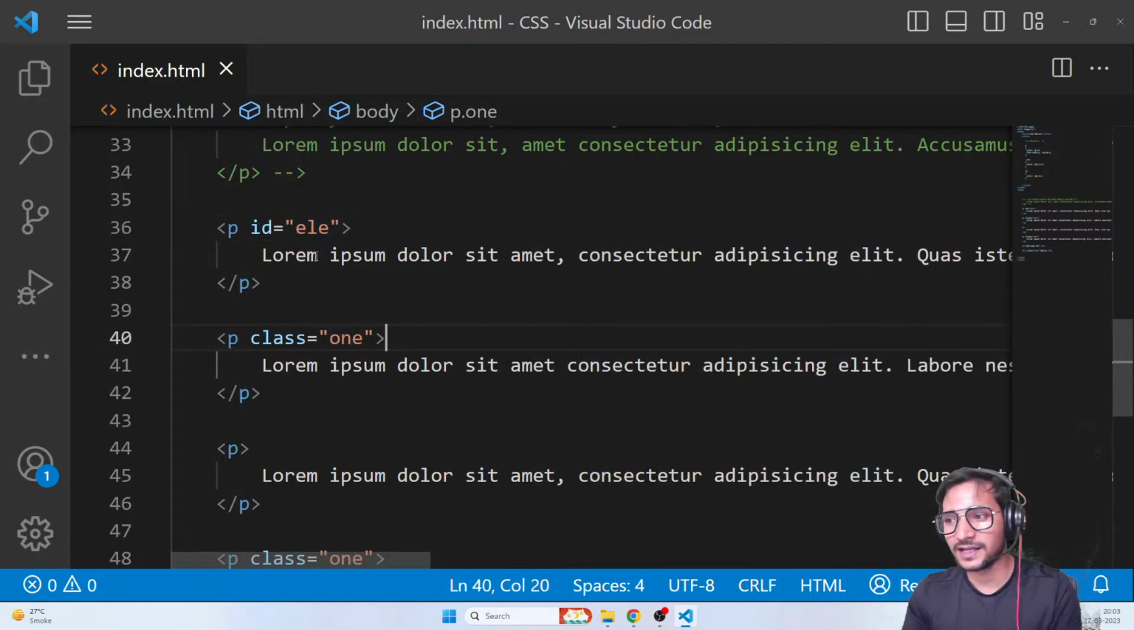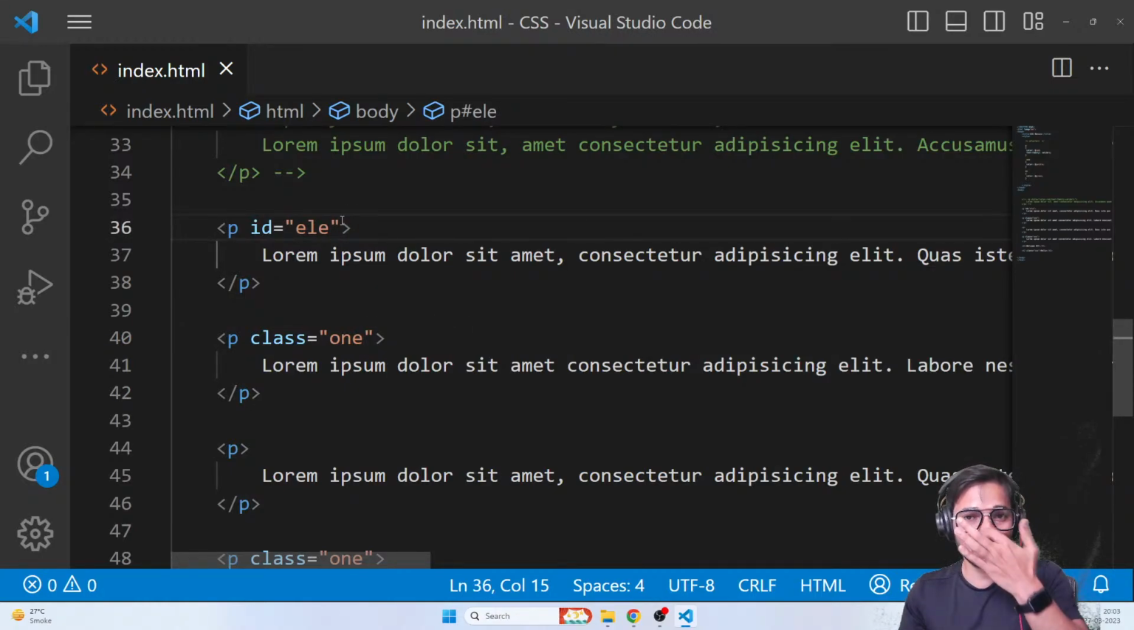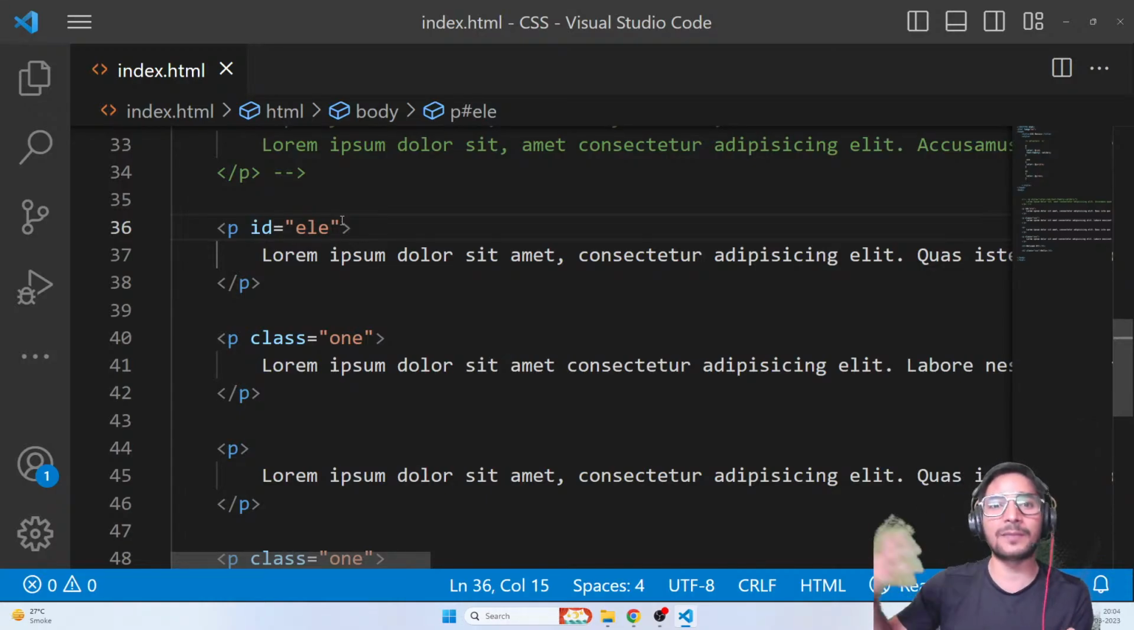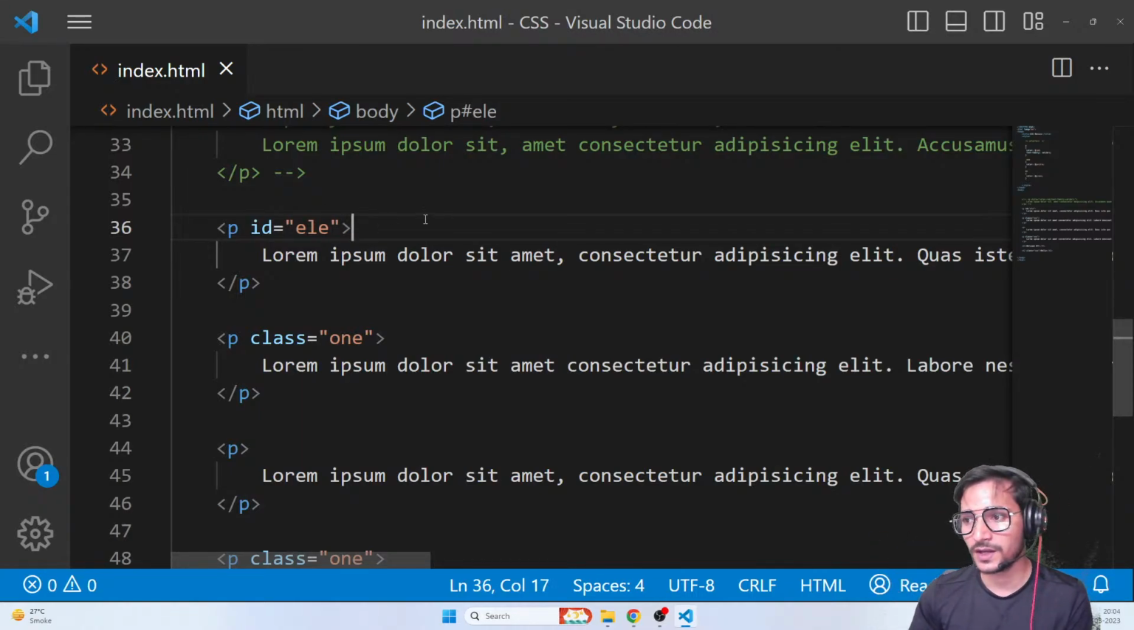Just remember one thing: never start with a number. In between you can have a number, or at the end you can have a number like ELE1, but don't start with a number. It will cause a lot of issues when you try to integrate these things with a programming language. So either in between or at the end you can have a number, but don't put numbers at the start.